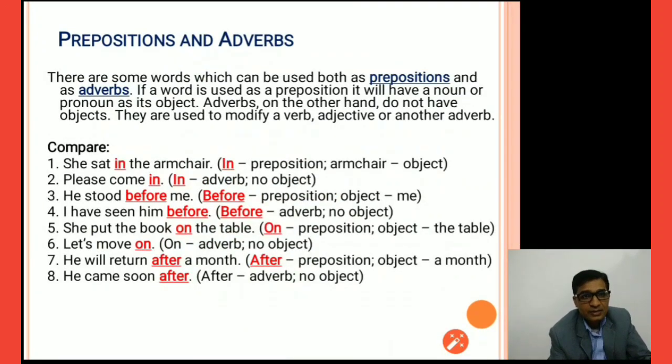Prepositions and adverbs. There are some words which can be used both as prepositions and as adverbs. If a word is used as a preposition, it will have a noun or pronoun as its object. Adverbs, on the other hand, do not have objects. They are used to modify a verb or adjective or another adverb. So now compare this. She sat in the armchair. In armchair, okay, here in is modifying the armchair. You can go through all the examples and you will understand what these prepositions are. The video is going too long, so I will cover what is the required topic of the MSBT, right?